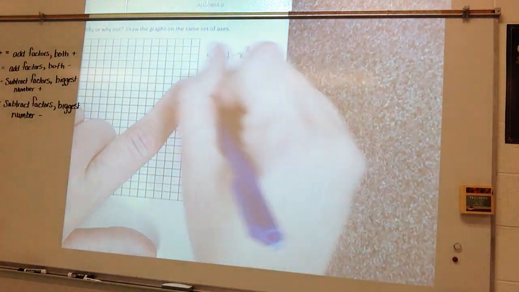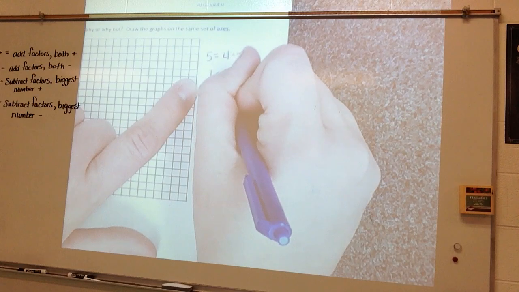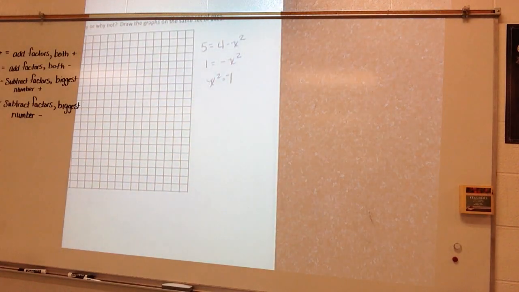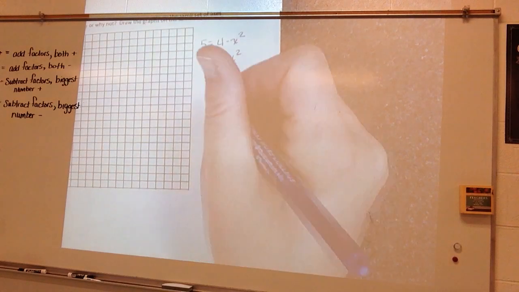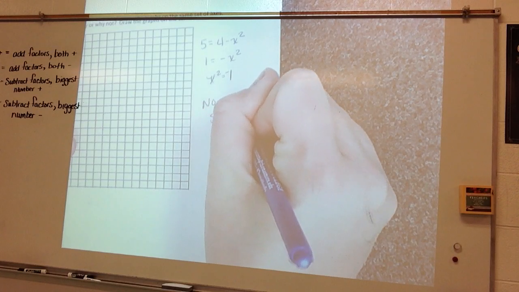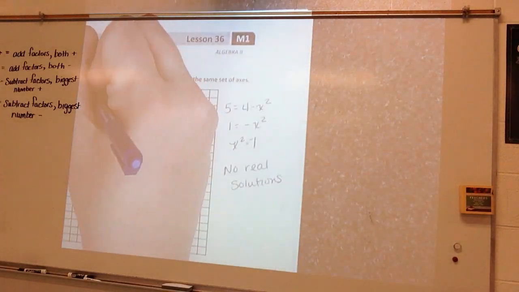I'm going to switch these, so I get x squared is equal to negative 1. All right. So I can't take the square root of a negative number, so therefore it appears that there are no real solutions. Well, let's see if that's the case in our graph.